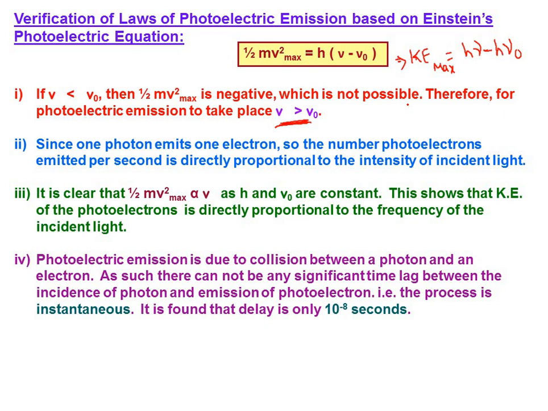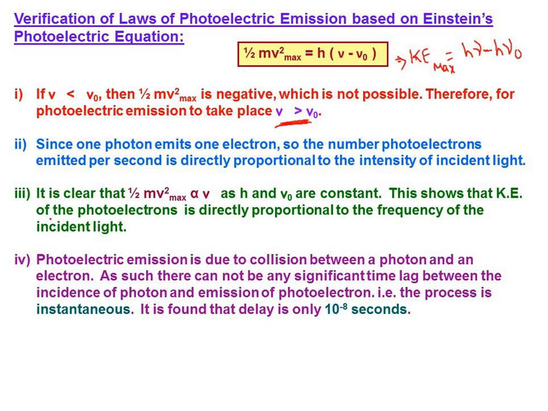So it proves that for photoelectric emission to take place from a metal surface, the frequency of incident radiation must be greater than the threshold frequency. If the frequency of incident radiation is less than the threshold frequency, then no photoelectric emission will take place, whatever the intensity of incident radiation or however long you incident the radiation. Are we clear with this? Right. Now coming to the next one.